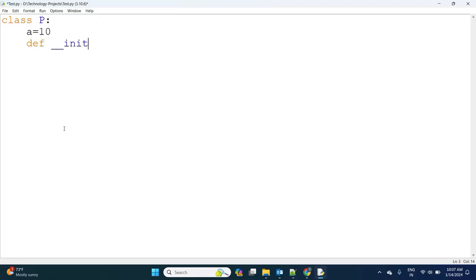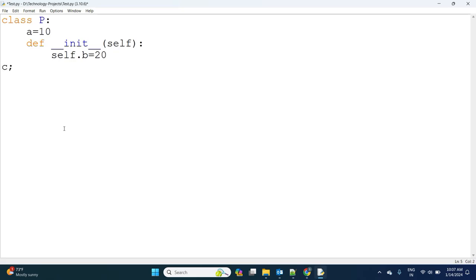Okay, I'm taking one constructor: def __init__(self), self.b is equal to 20.